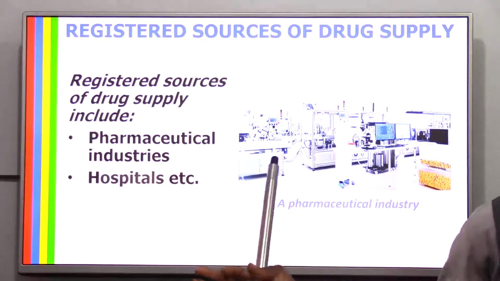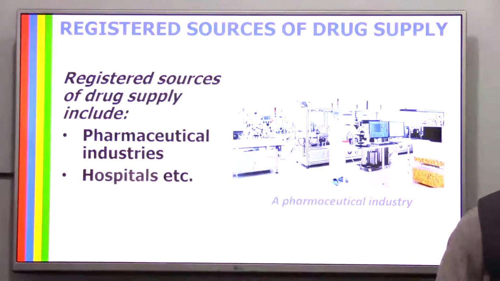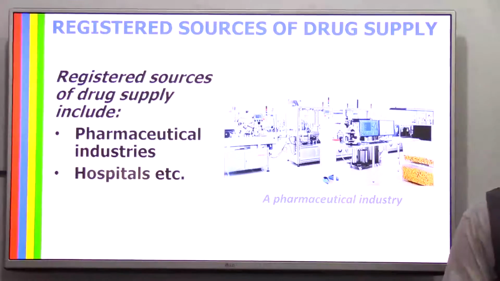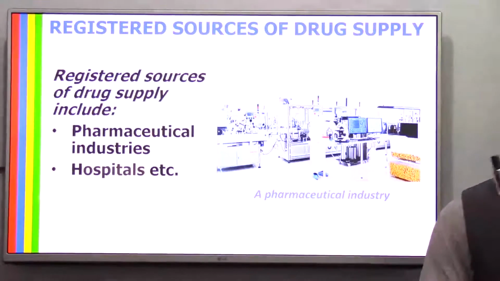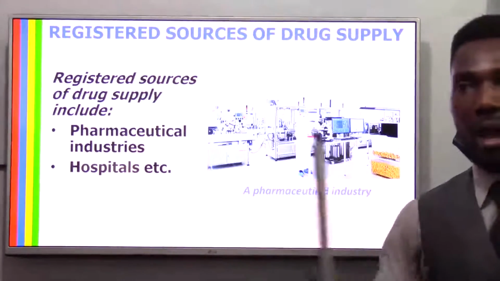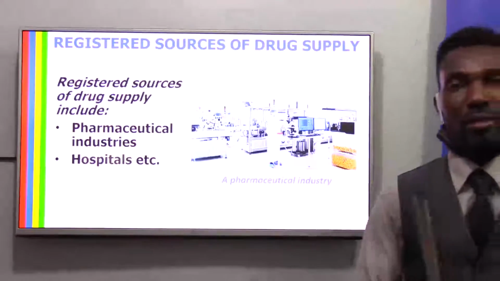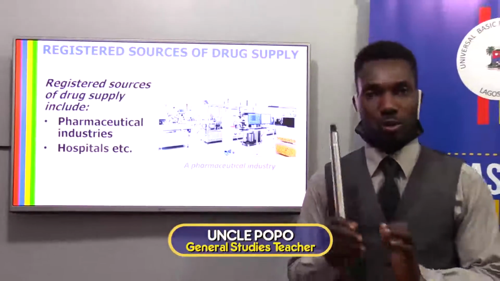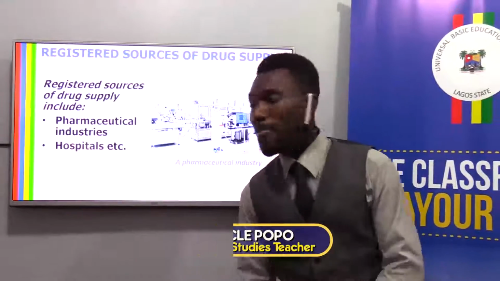Hospitals. All of us are aware of hospitals around us. You've been to hospitals before. It's also a recognized place where drugs could be gotten and people could use. They recommend and they give you adequate and proper drugs to use for certain treatment.